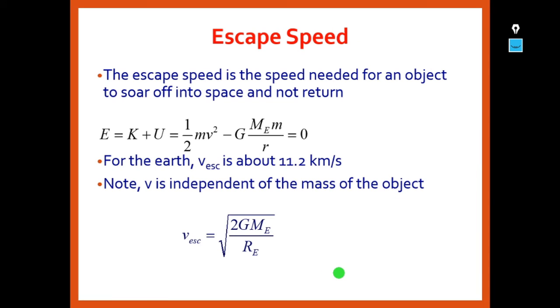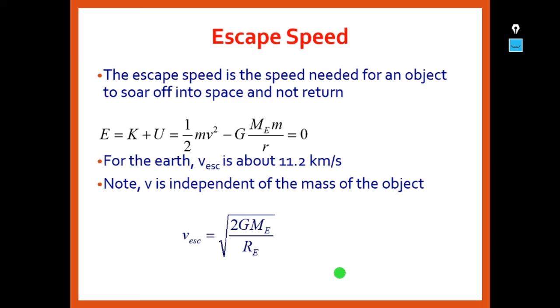Now let us see what escape speed is. The escape speed is the speed needed for an object to soar off into space and not return to the planet. That is, total energy is equal to K plus U, which is equal to half mv square minus G Me m by r, and that should be equal to 0. When we calculate for the Earth, this escape velocity, Ve, is about 11.2 kilometers per second.